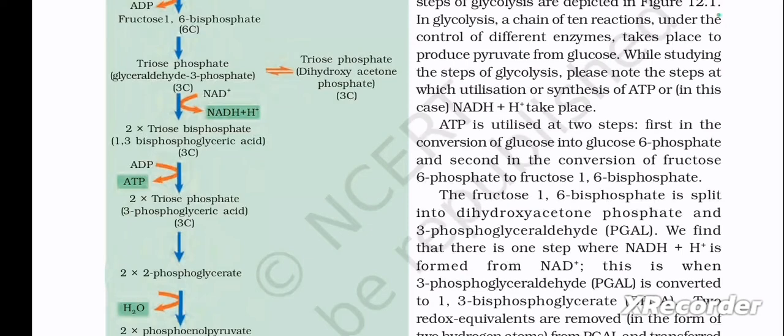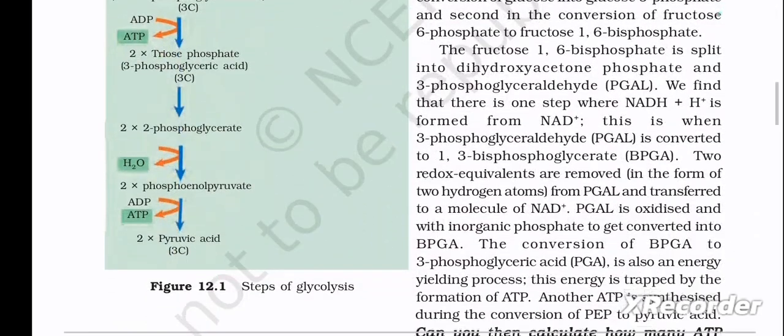We find that there is one step where NADH plus H plus is formed from NAD plus. This is when 3-phosphoglyceraldehyde is converted to 1,3-bisphosphoglycerate, BPGA. Two redox equivalents are removed in the form of two hydrogen atoms from PGAL and transferred to a molecule of NAD+. PGAL is oxidized with inorganic phosphate to get converted into BPGA.